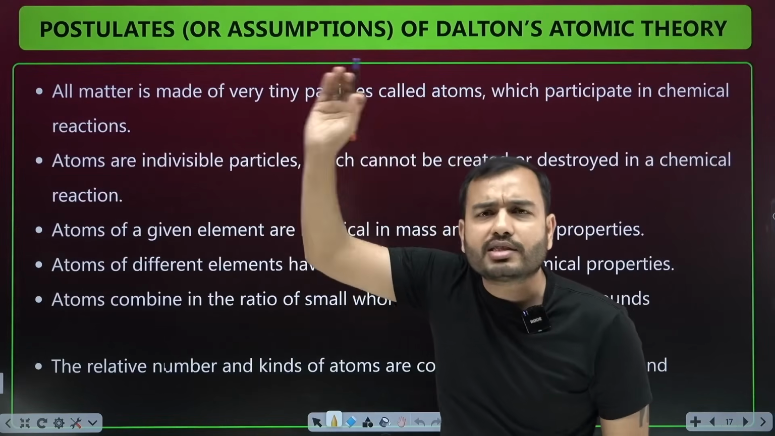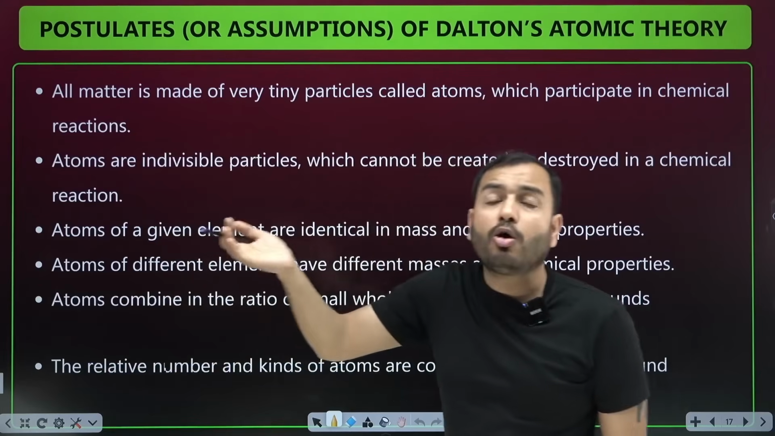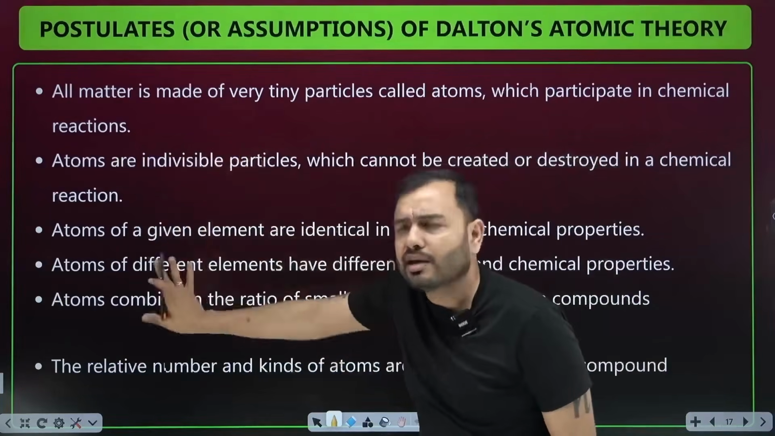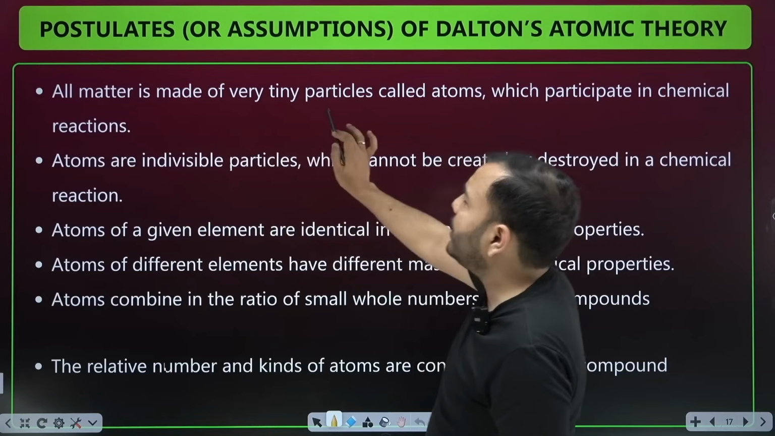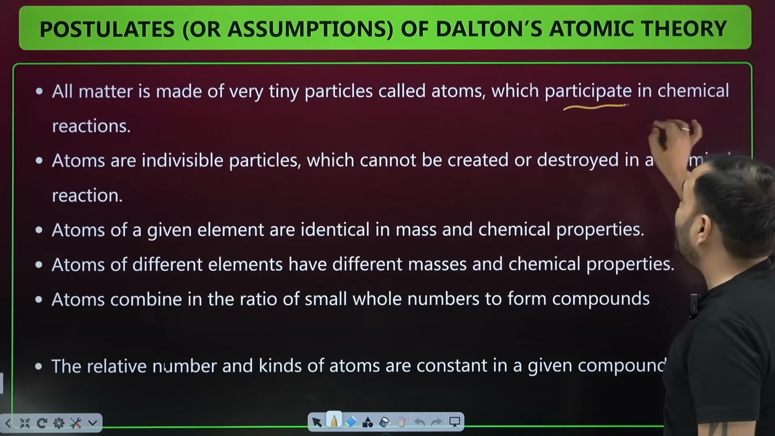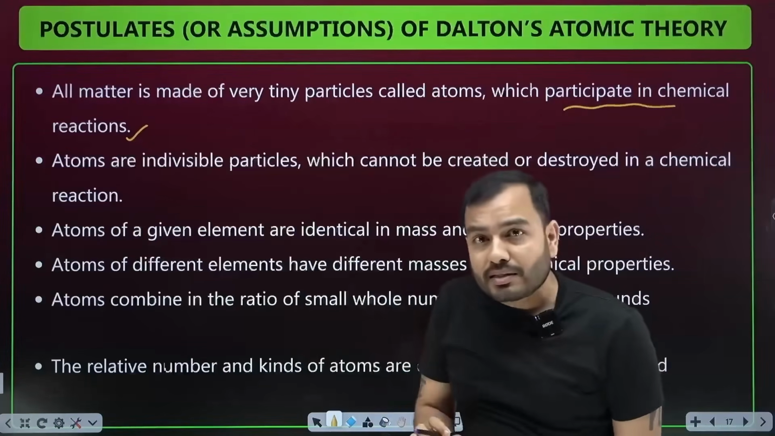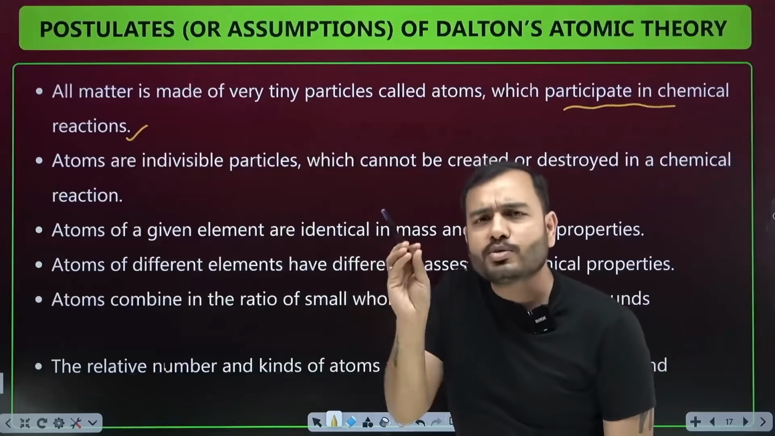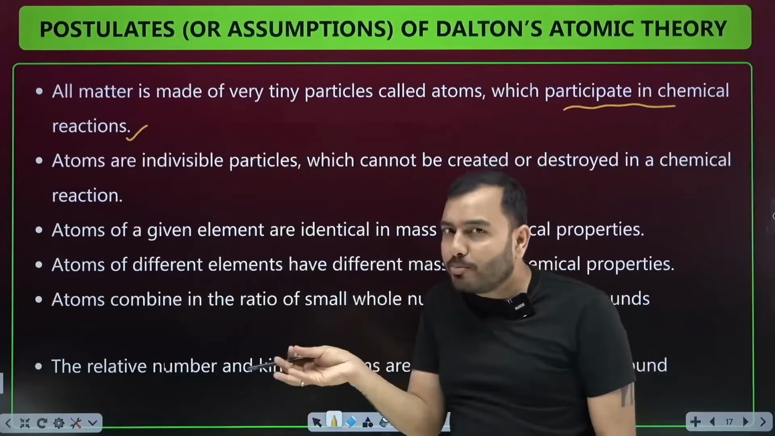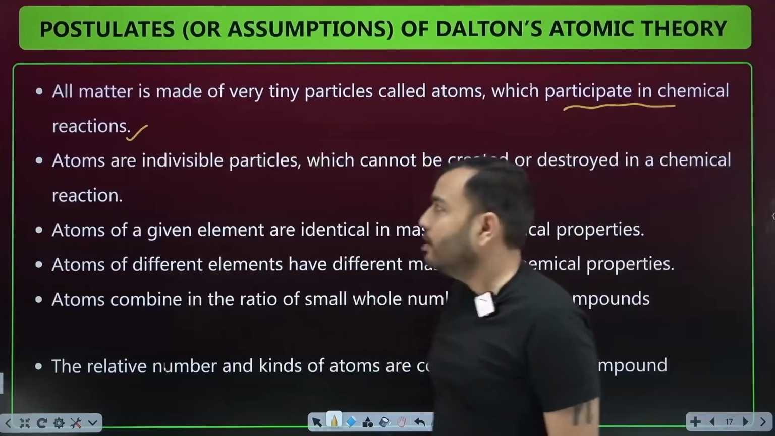Why was this theory so accepted? Why was it so popular? Because it explains the law of conservation of mass and the law of constant proportion. So let's see what the assumptions are. All matter is made of very tiny particles called atoms, which participate in a chemical reaction. Bhai, this definition is still correct. All matter is made of small particles called atoms, which may remain alone or live in a group, but always participate in a chemical reaction.